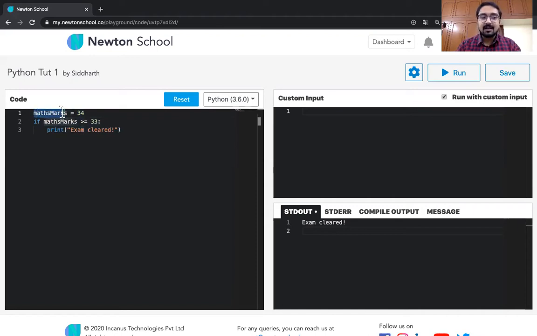It will start reading and it will see, okay, you have written a word over here, and then you have written an equal to, and then you have written a number. It immediately understands that you're talking about a variable and you're trying to set some value or data in it.